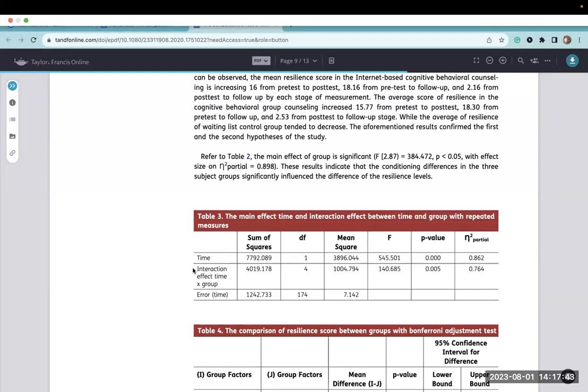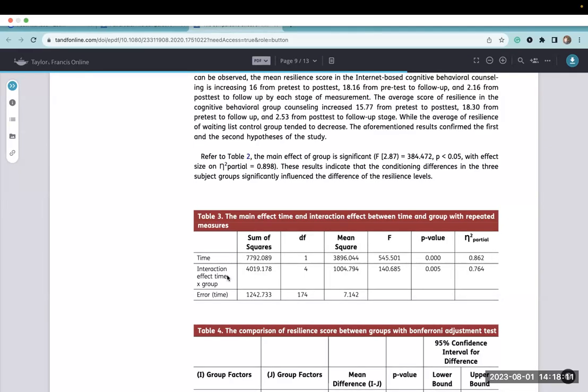Remember, that's one of the benefits of having a factor ANOVA, because this is actually a factorial repeated measures ANOVA, because we had 2 independent factors. We had group condition and we had time condition. So here we have the time, which is showing to be significant. Again, I'd report that as less than 0.001 with a large partial eta square.